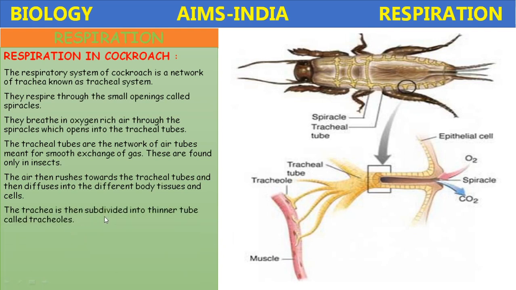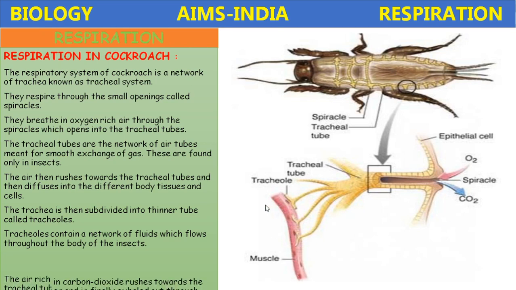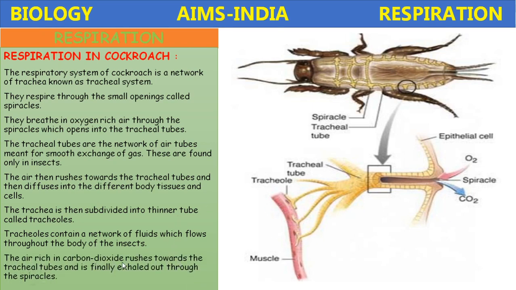The trachea is then subdivided into thinner tubes called tracheoles. The tracheoles contain a network of fluids which flows throughout the body of the insect. The air rich in carbon dioxide rushes towards the tracheal tubes and is finally exhaled out through spiracles.